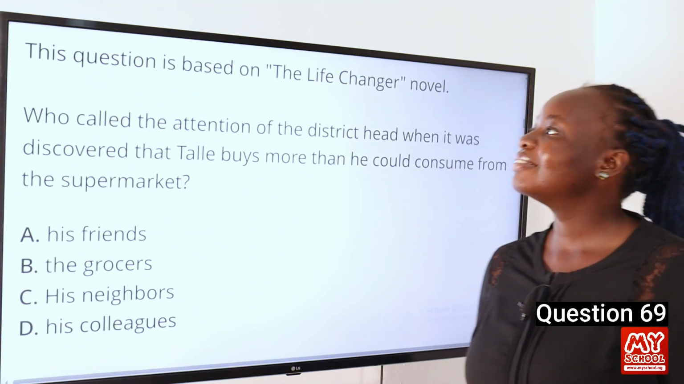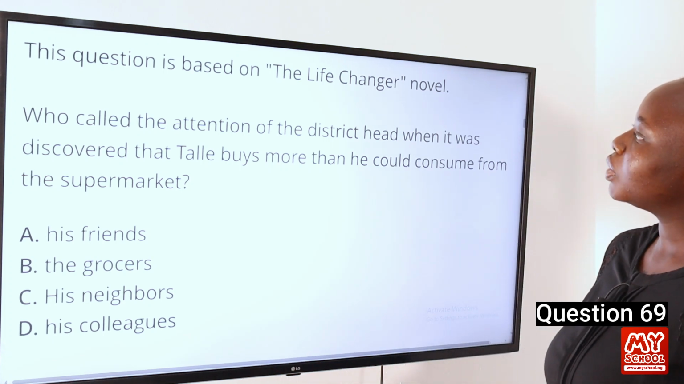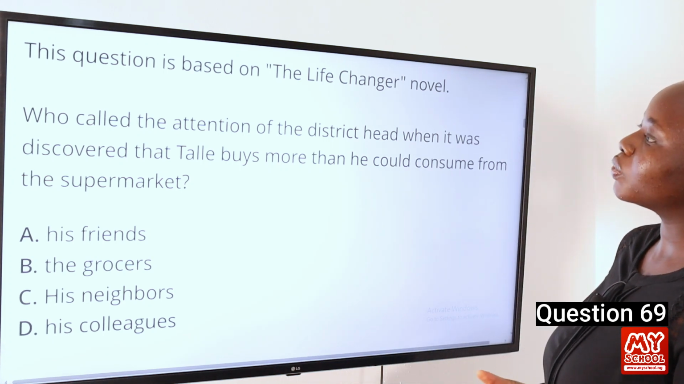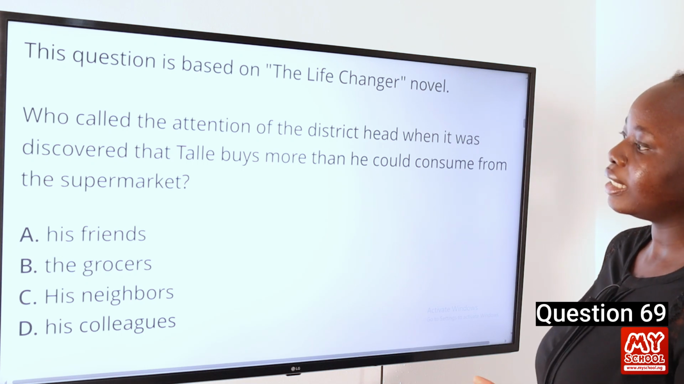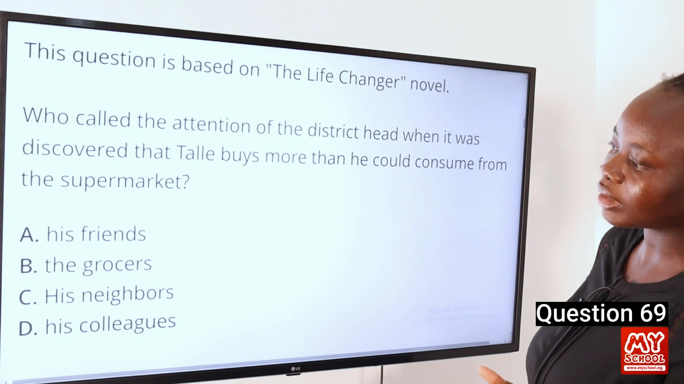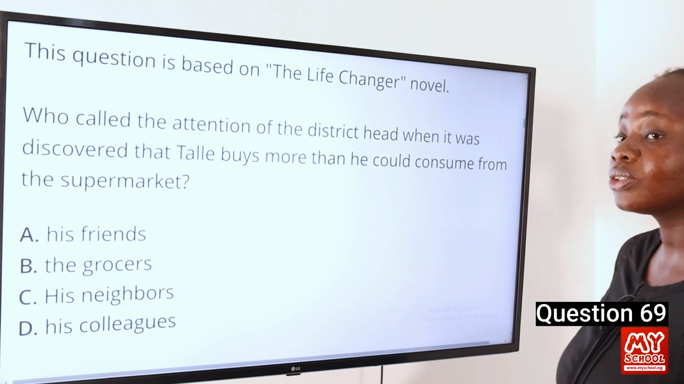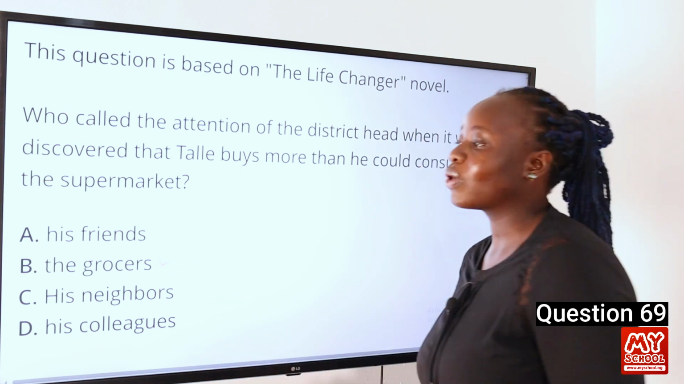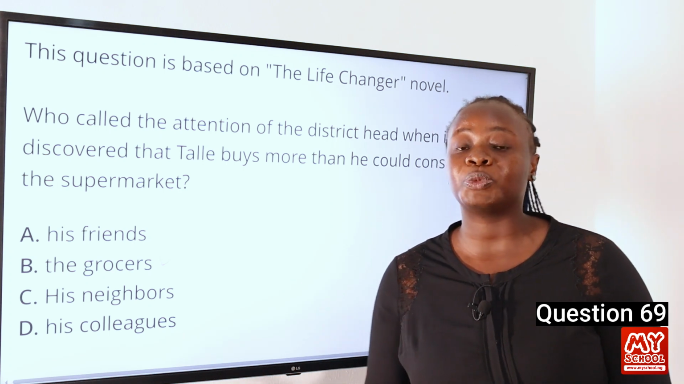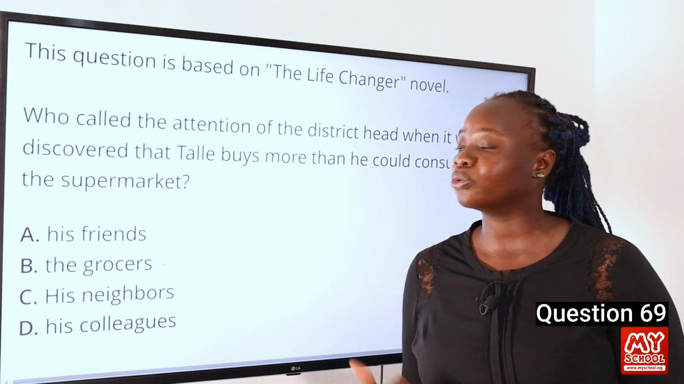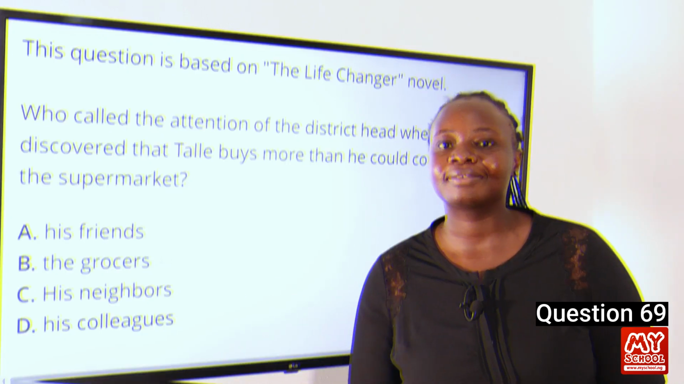Question 69. This question is based on the Life Changer novel. Who called the attention of the district head when it was discovered that Tale buys more than he could consume from the supermarkets? A, his friends, B, the grocers, C, his neighbors, D, his colleagues. So the answer to this question is B, the grocers. We can find this on page 22 of the novel, when we discover that the grocers were suspicious of Tale because he bought more groceries than he could consume. And so our answer to this question is B, the grocers.